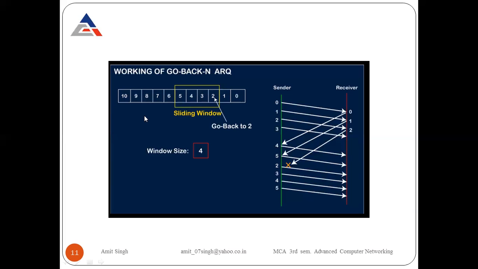What will happen if all the sequence numbers are out of the window? This will let the sender know that all the data it wants to send has been sent to the receiver side, and all the acknowledgements for the particular sequence numbers have been received by the sender. So this is the Go-Back-N ARQ protocol.